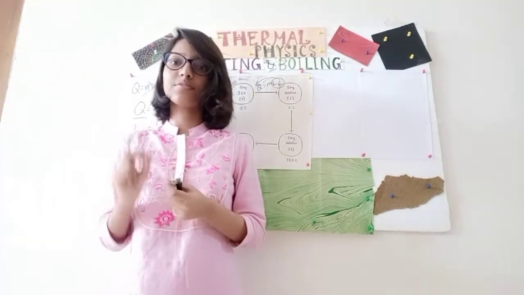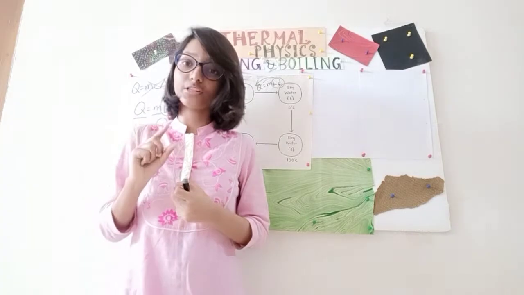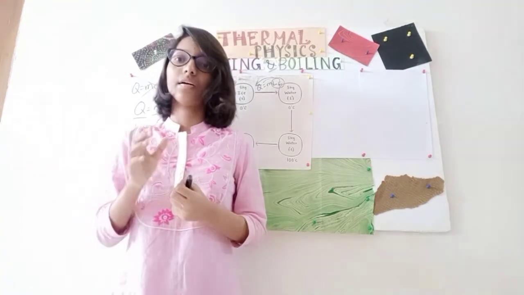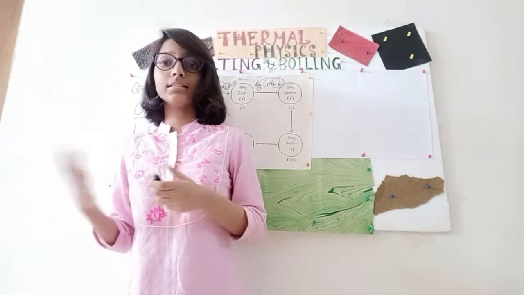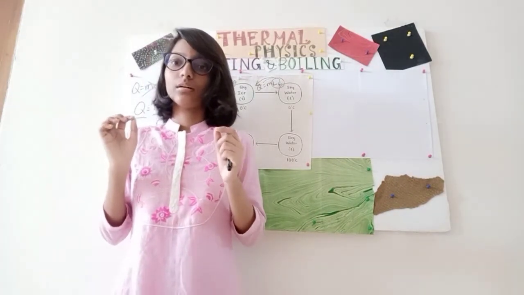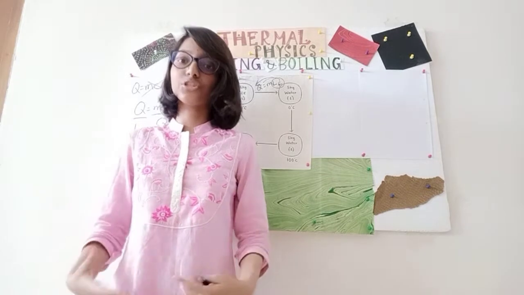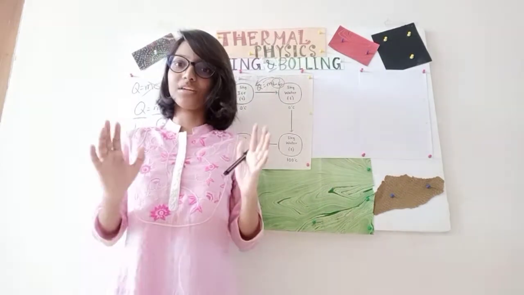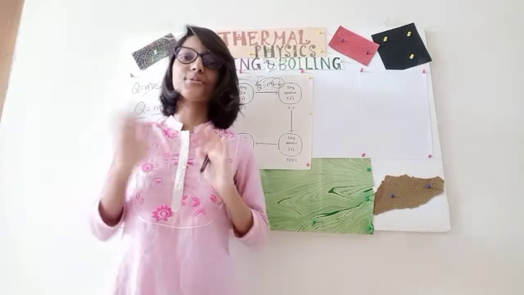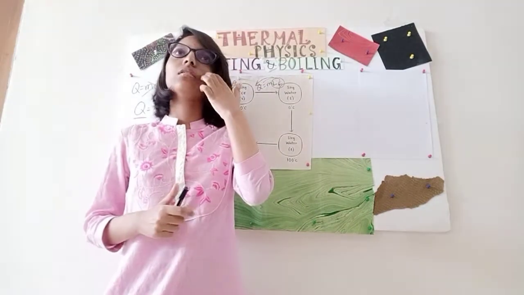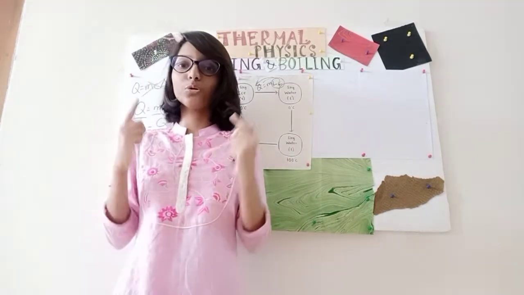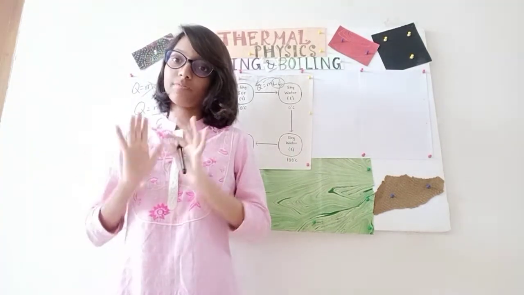So of course the specific heat capacity will be of the matter from which the temperature change is taking place, right? And for latent heat, you have to consider the matter which is basically changing its state. So you have to be careful. It might seem confusing, but it is not.